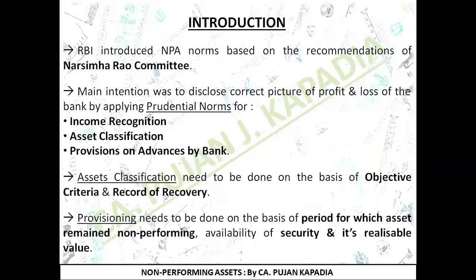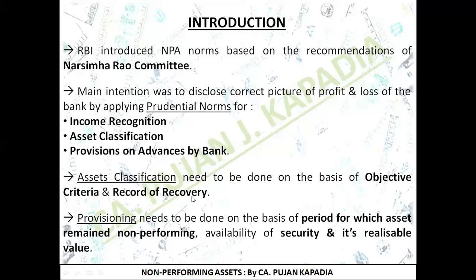But actually when we are going for asset classification, we need to adopt objective criteria, not the subjective criteria. So objective criteria basically talks about you need to follow the set of rules which are mentioned in the prudential norms. So you cannot use your own knowledge. You need to follow the specified criteria which is already defined. As a result, the first point for asset classification is you need to do it on the basis of the objective criteria. And second is record of recovery.